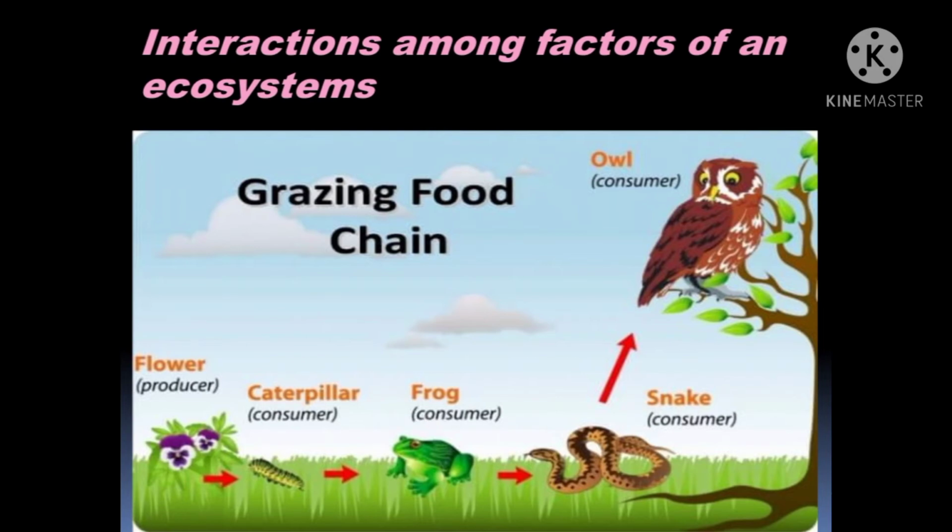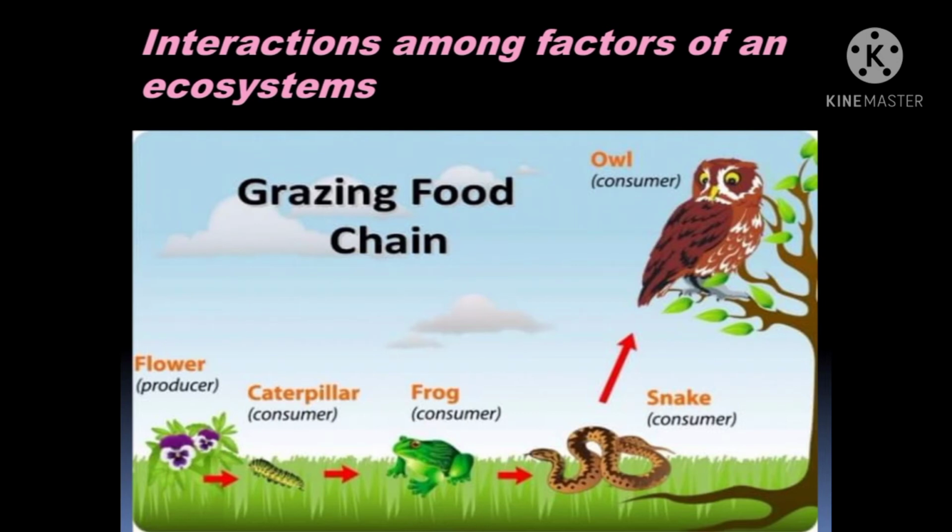So the owl is known as the top consumer, which is going to eat the snake. It is the top consumer because after the owl, no one is there to eat the owl. So what will happen, students? The owl will eat the snake. Here the food chain gets over. But now the owl is the top consumer. What happens? No one is going to eat the owl.